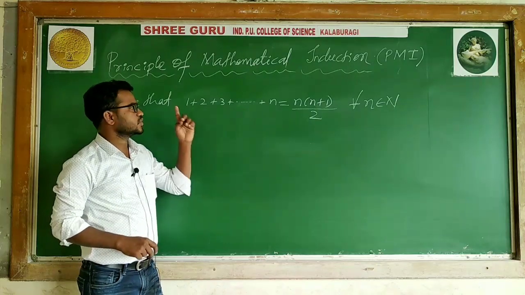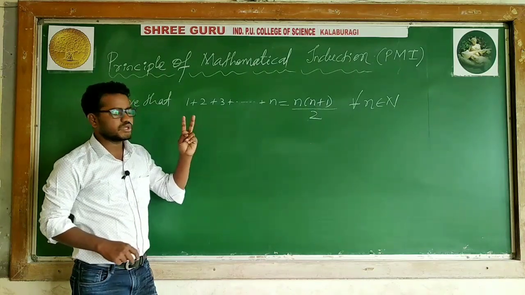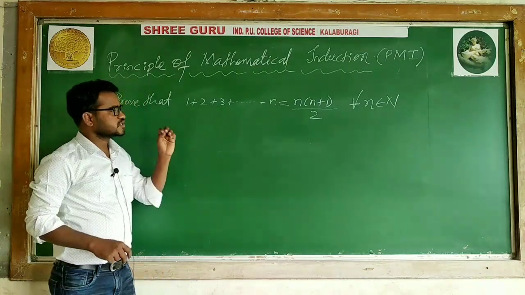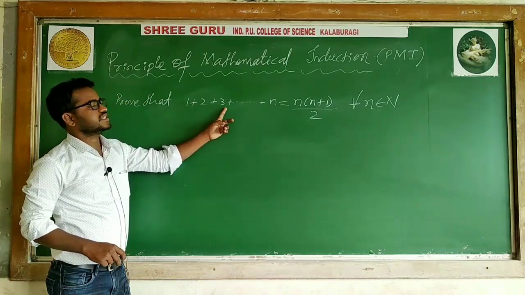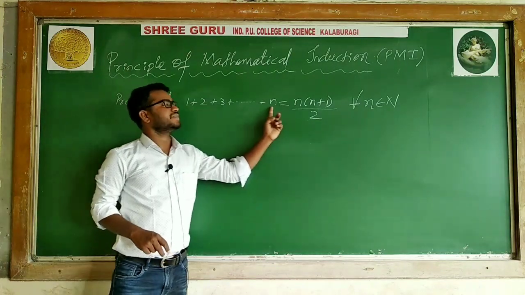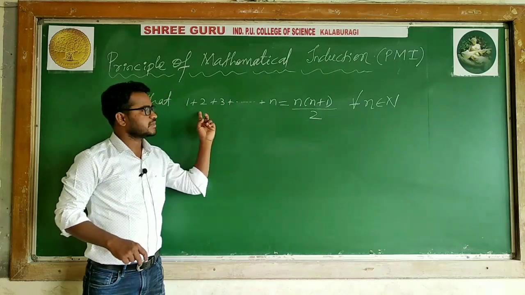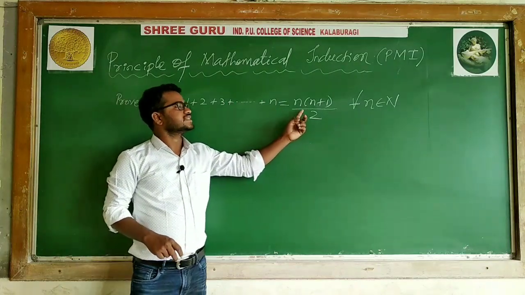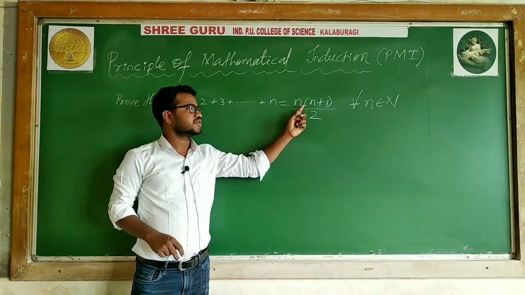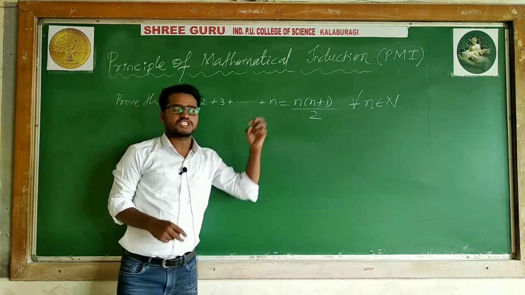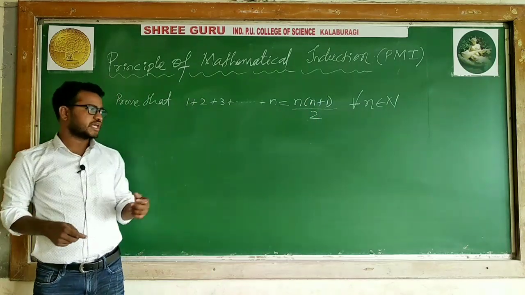If you are taking n is equal to 1, it is the sum of the first term. N is equal to 2, sum of the two terms. N is equal to 3, sum of the three terms. This is the sum of the n numbers. Sn, the sum of the natural numbers, is n into n plus 1 divided by 2. So instead of adding numbers, we can use this formula.